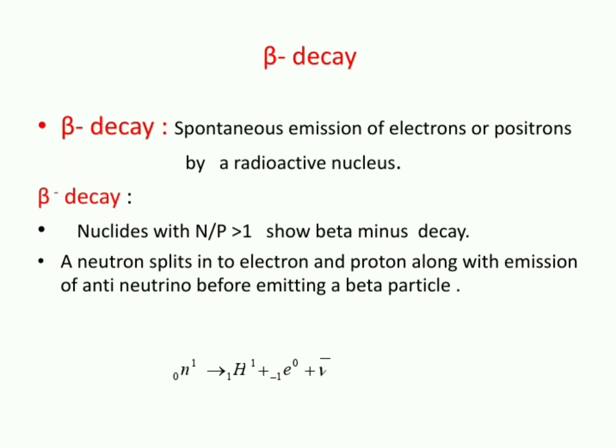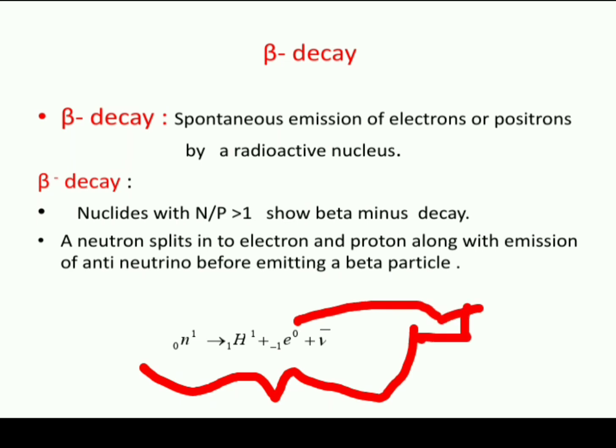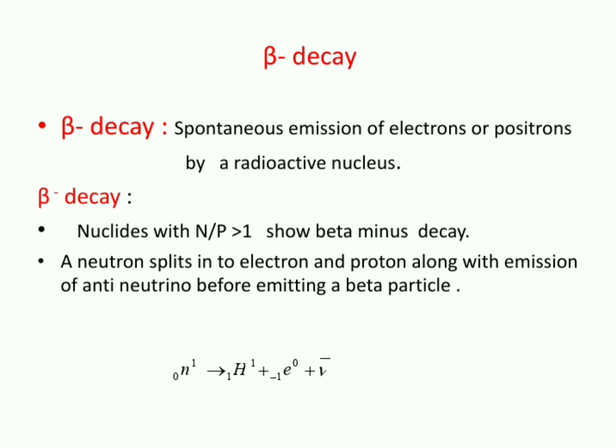Now let's see how electrons are coming out of the nucleus. We know electrons are not present inside the nucleus. So just before emitting a beta particle, what exactly happens inside the nucleus is that a neutron splits into a proton and an electron. The proton will remain in the nucleus, and the electron will come out. So tell me what's happening to the neutron number: one neutron is decreasing and the proton number is increasing, so that the n by p ratio may approach the value of 1.